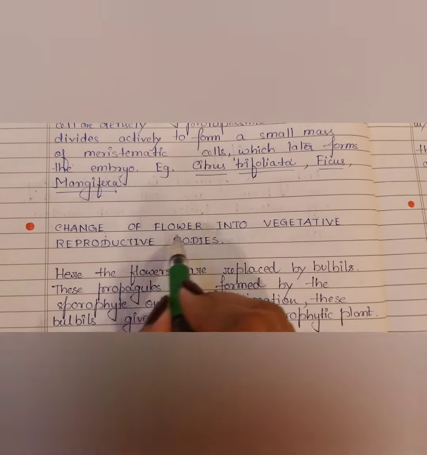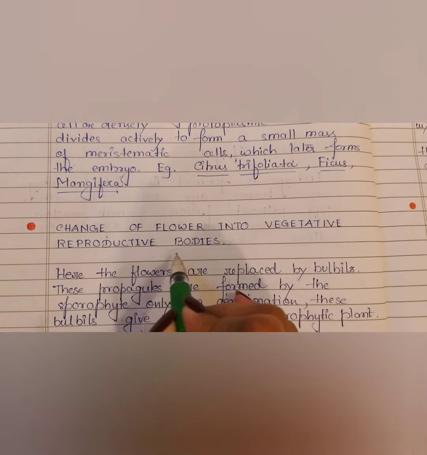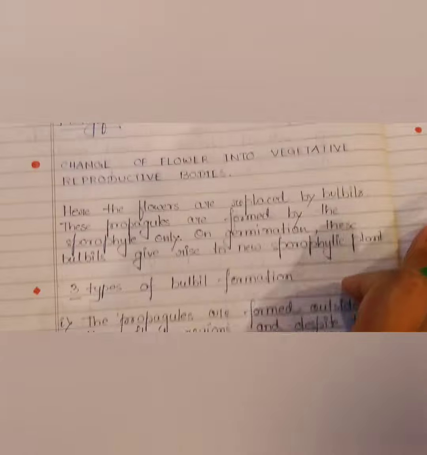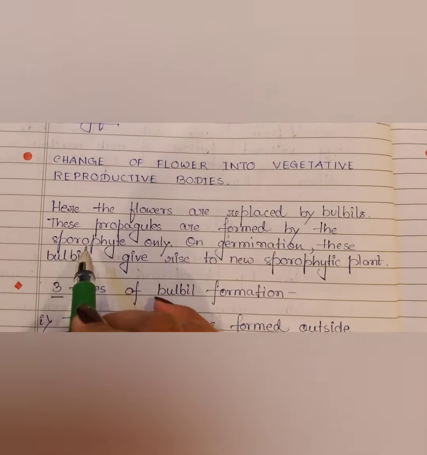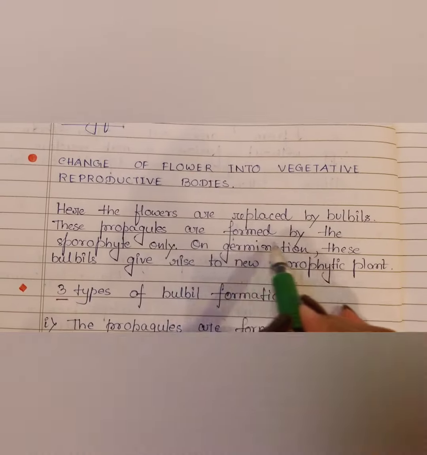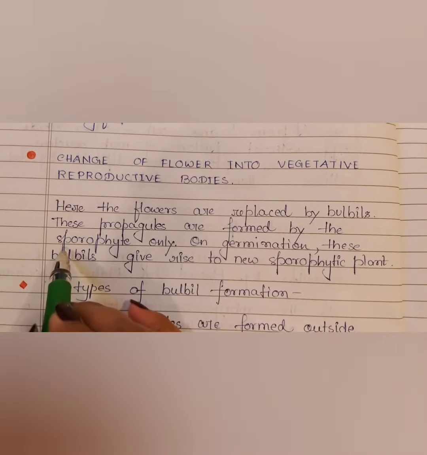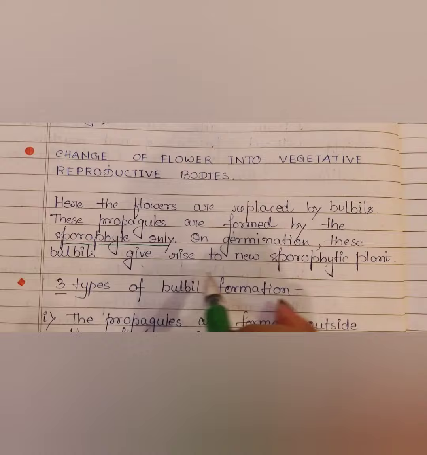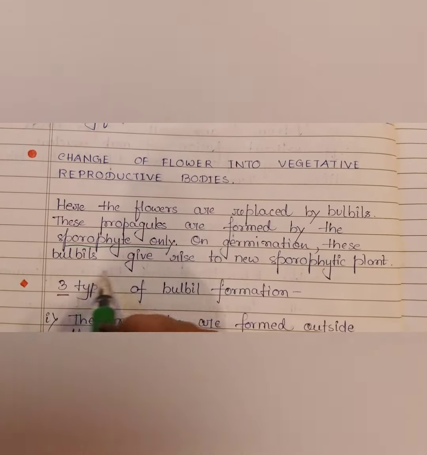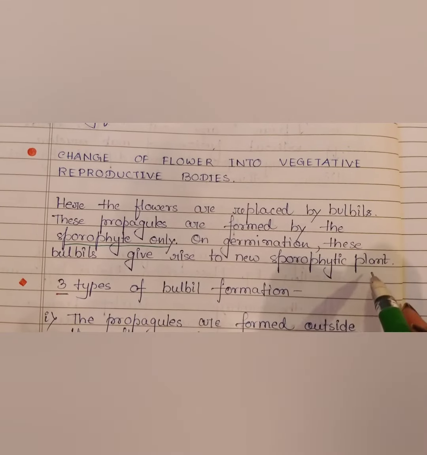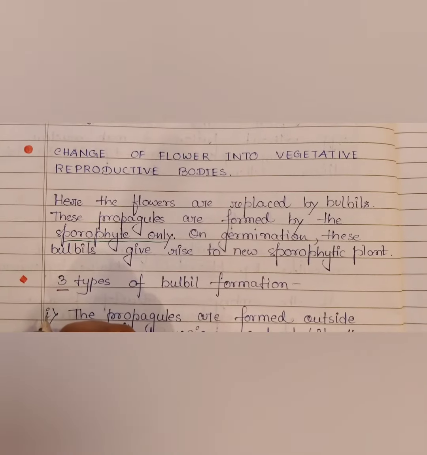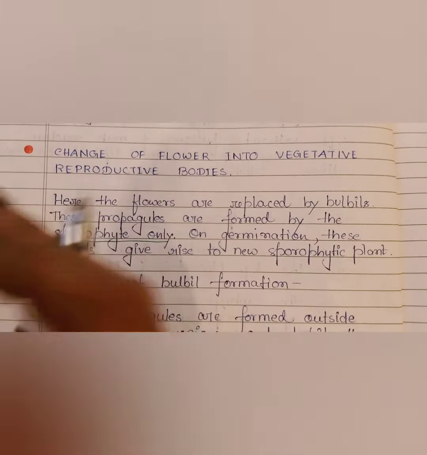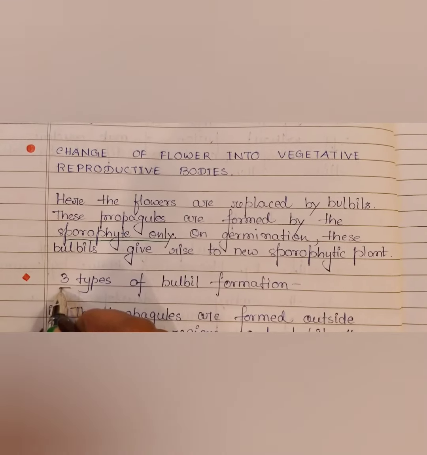Next, see, change of flower into vegetative reproductive bodies. Here, the flowers are replaced by bulbils. Okay, these propagules are formed by the sporophyte only. On germination, these bulbils give rise to new sporophytic plants. So the bulbils directly germinate, or they grow into new plants. Okay. Next, what do we have?